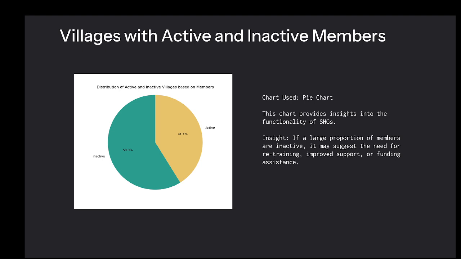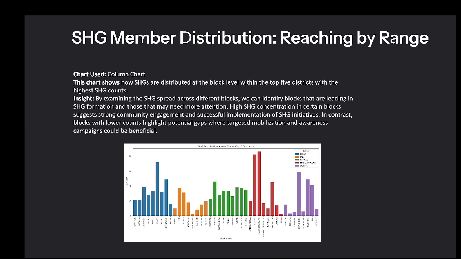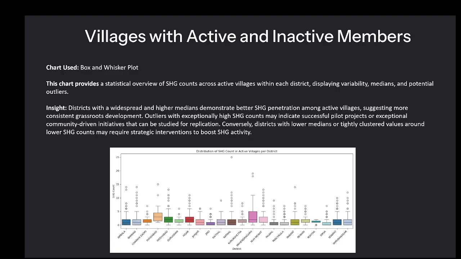This is the distribution of self-help groups across blocks of the top five districts. Here we can identify the blocks that are leading in SHG formation and those that may need more attention. High SHG concentration in certain blocks suggests strong community engagement and successful implementation of SHG initiatives.